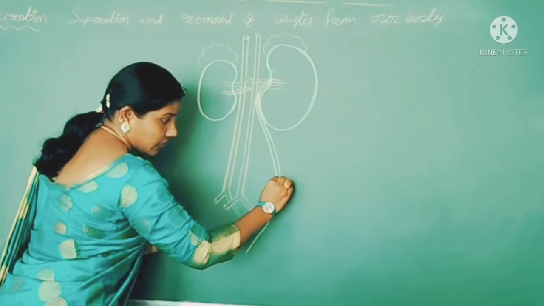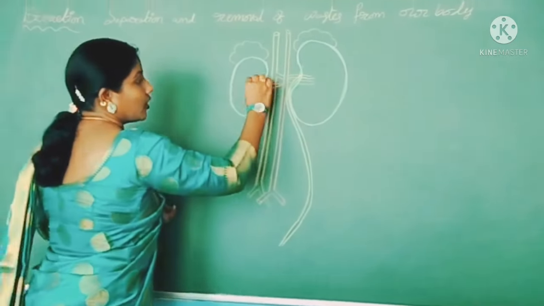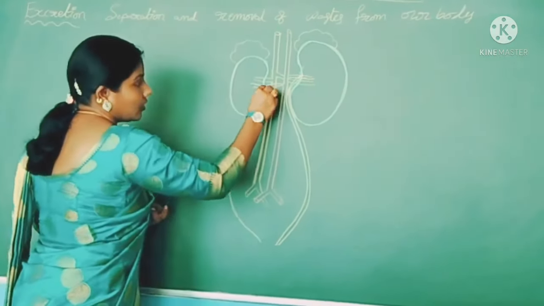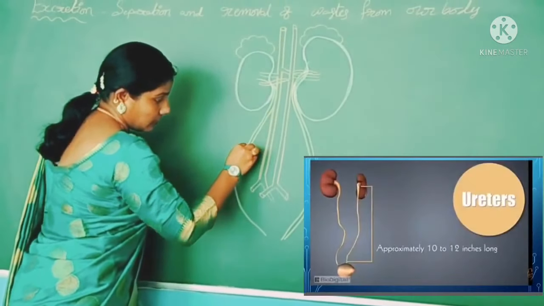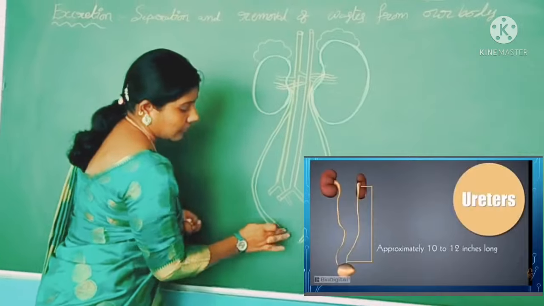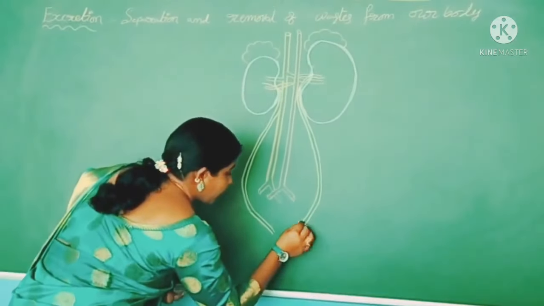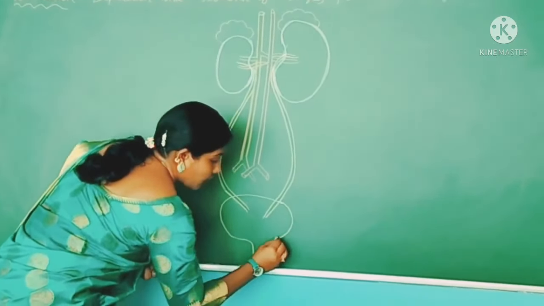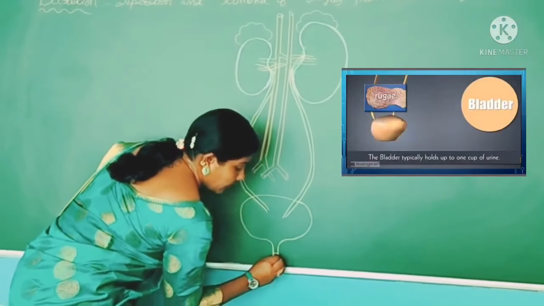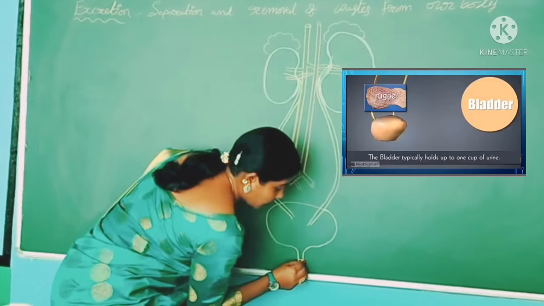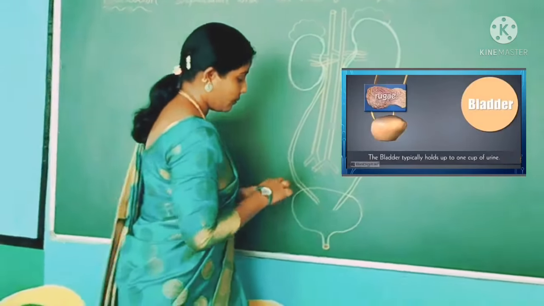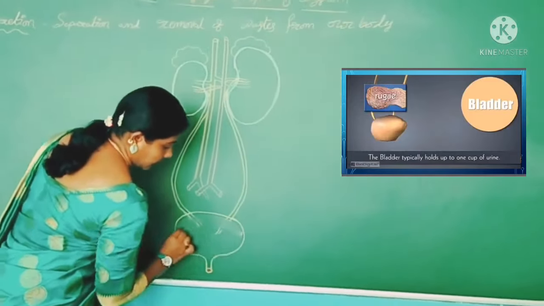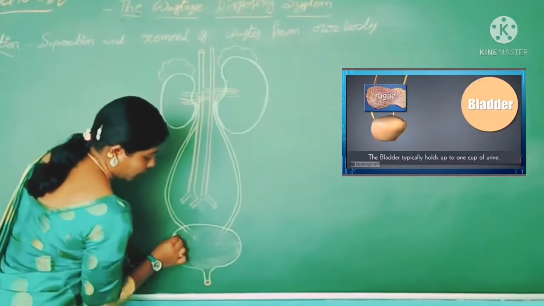From both kidneys, these tube-like structures open into a sac-like structure called the urinary bladder. The urinary bladder stores the urine.